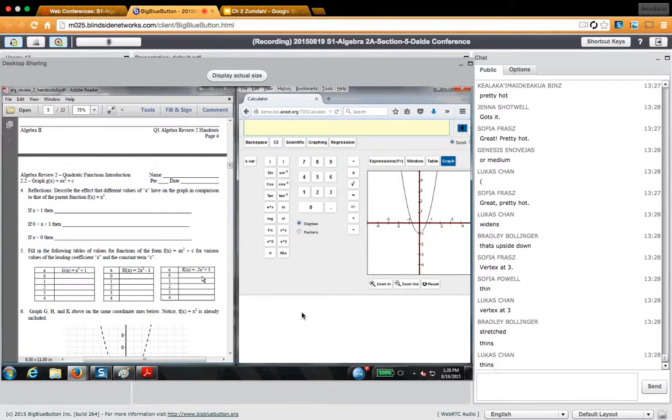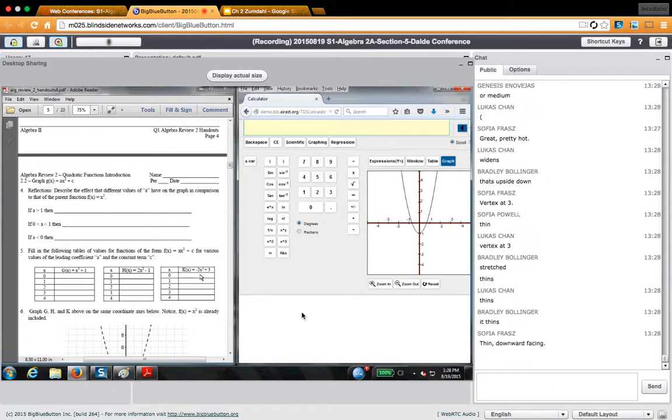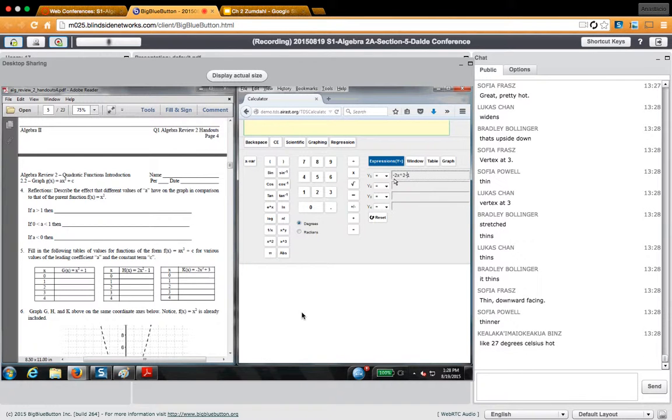Okay, Bradley says it thins. Lucas now says it thins. Yes, it does thin because of that 2. If we were to graph that, that would be a -2 in front of there, and then we'll put a +3 over here.